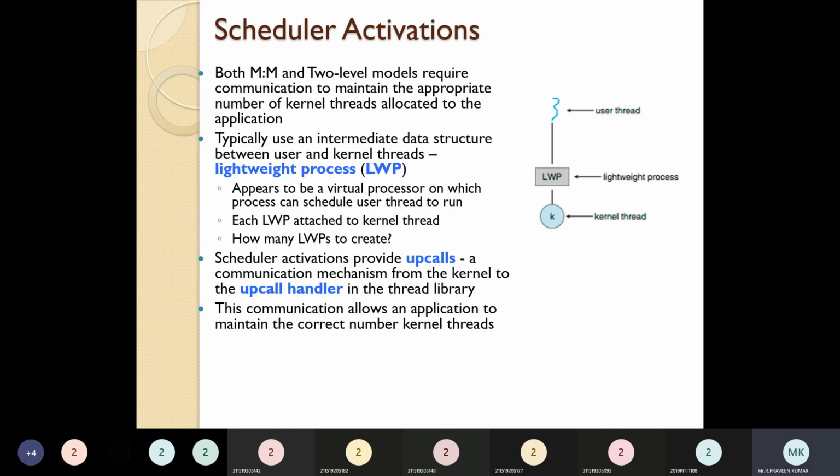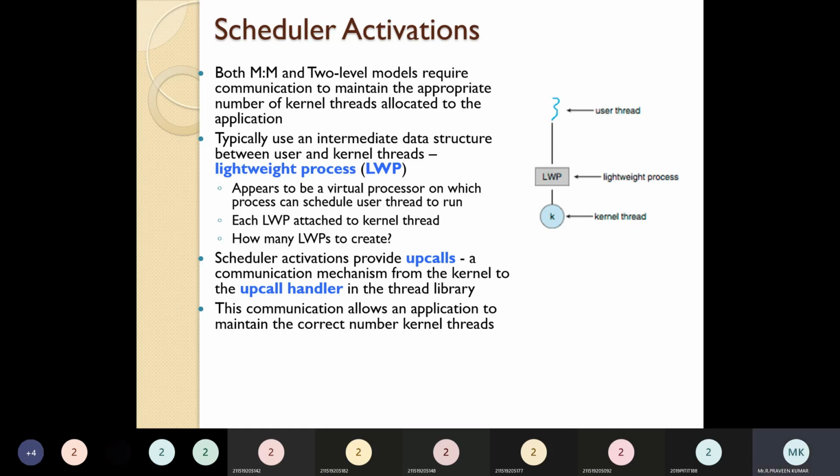To maintain the appropriate number of kernel threads allocated to the application, it typically uses an intermediate data structure between the user and kernel threads, which appears as a lightweight process, a virtual processor on which the user thread can be scheduled. Scheduler activations provide upcalls, a communication mechanism from the kernel to the upcall handler.